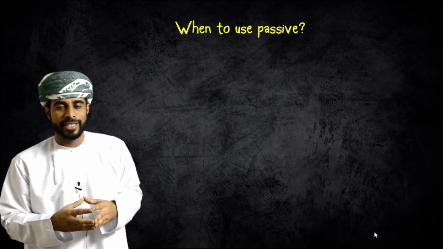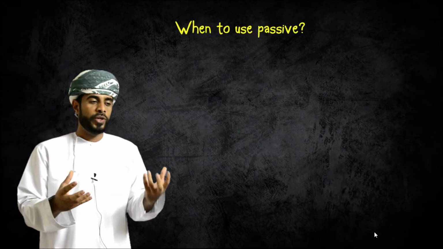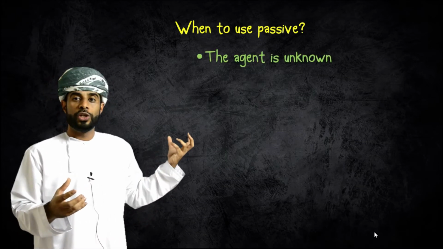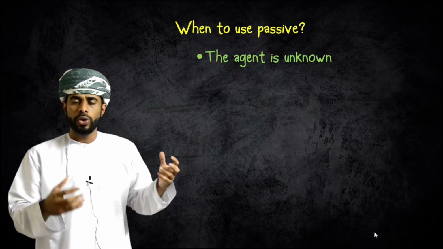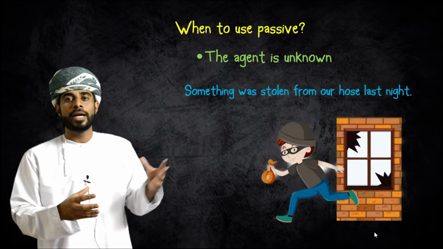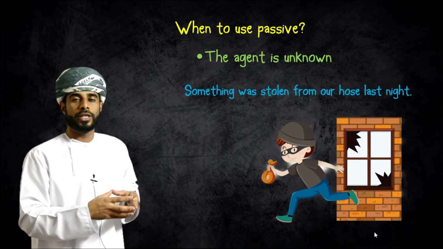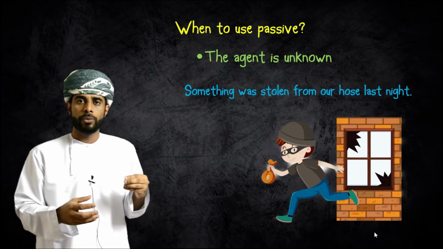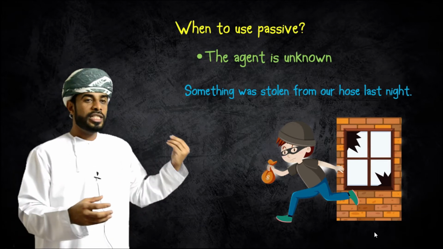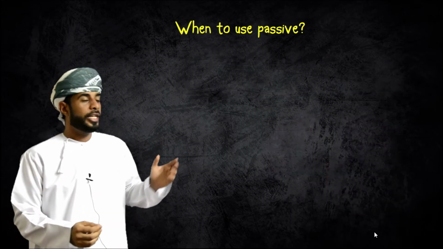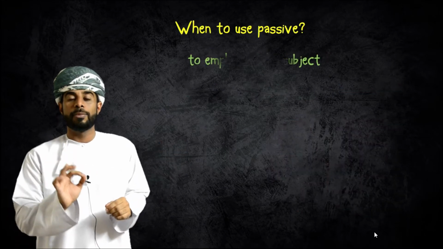But when to use passive? There are many reasons to use passive. First of all, when the agent or the doer is unknown to you. You don't know who did that. For example, something was stolen from our house last night. Someone came and stole something from your house and you don't know who, so you said something was stolen from our house last night. Second reason is to emphasize the subject.